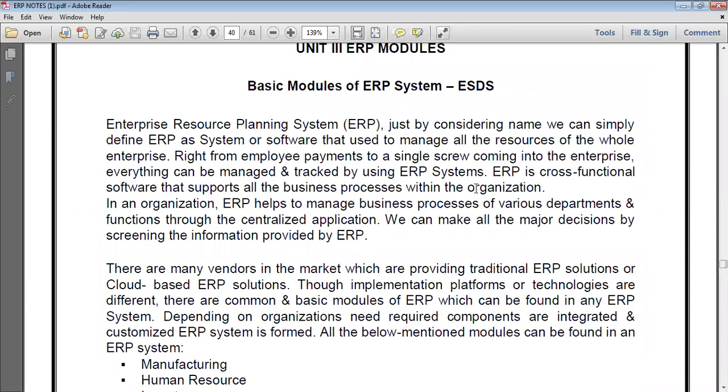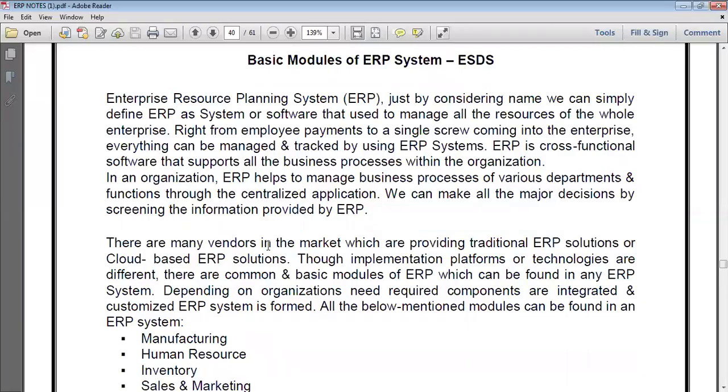Enterprise resource planning system. Just by considering the name, we can simply define ERP as a system or software that is used to manage all the resources of the whole enterprise. Right from employee payments to a single screw coming into the enterprise, everything can be managed and tracked by using the ERP system. So cross-functional areas of an organization, and ERP helps to manage the business processes of various departments.